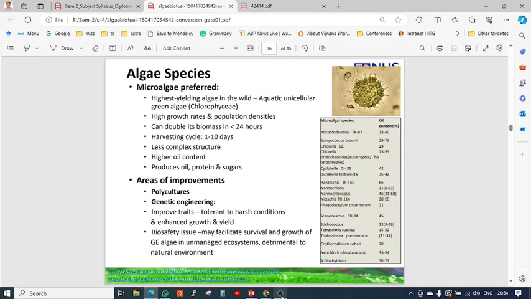Biosafety issues are there. Many facilities affect the survival and growth of algae, managing the ecosystem and the natural environment, because we know algae can contaminate even a water body. That water body is fully spoiled. Eutrophication happens, the oxygen level becomes low, and the aquatic organisms are under stress conditions.